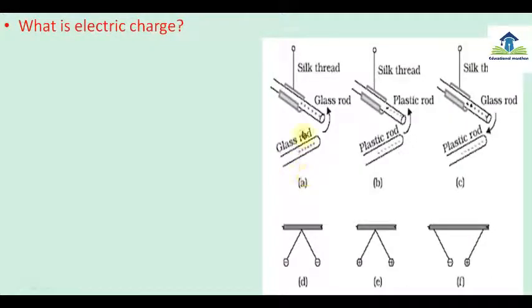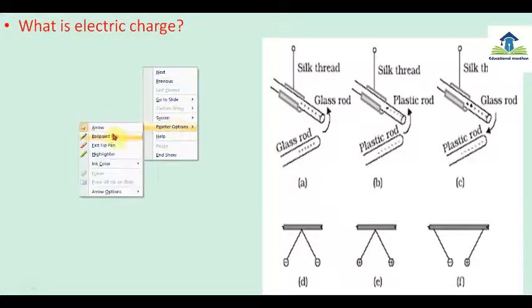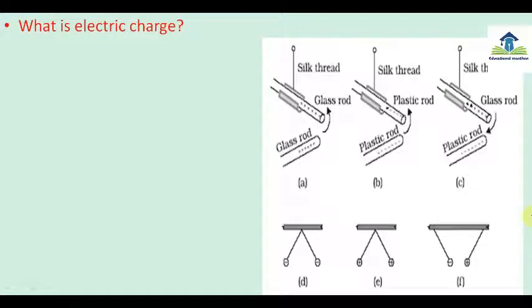Okay, let's see some more examples. Here you can see three rods are suspended. In the first condition, a silk thread is joined with a glass rod, and there is also another glass rod. When these two glass rods are rubbed together, then the same type of charge is developed, because this is a glass rod and this is also a glass rod.